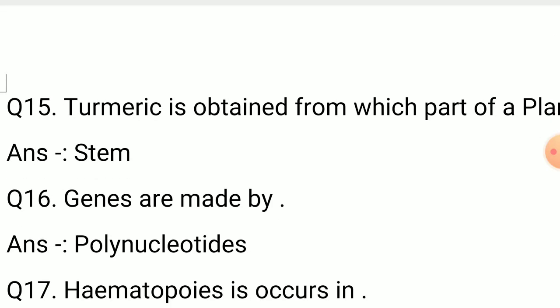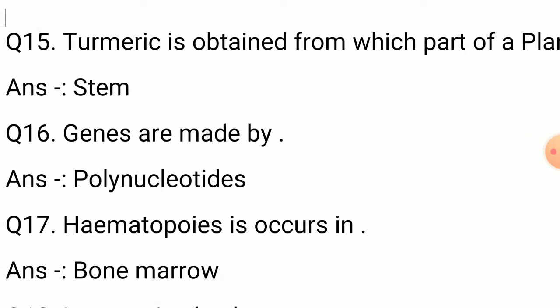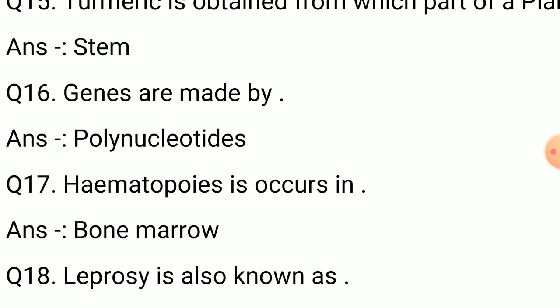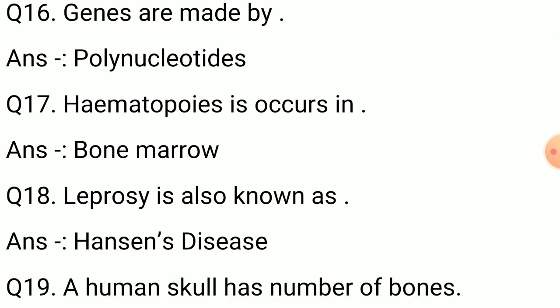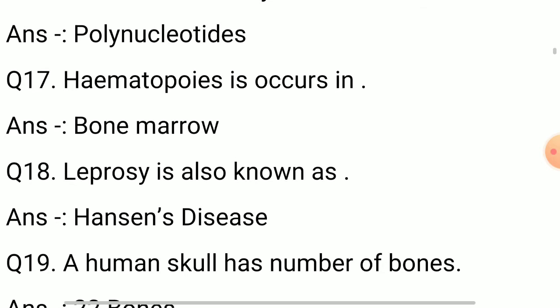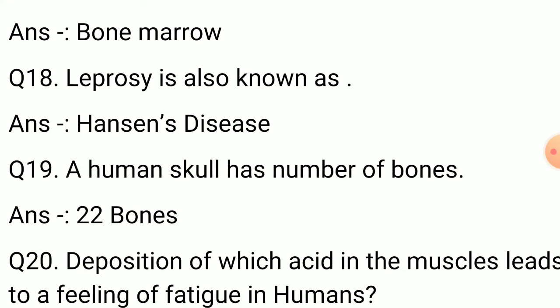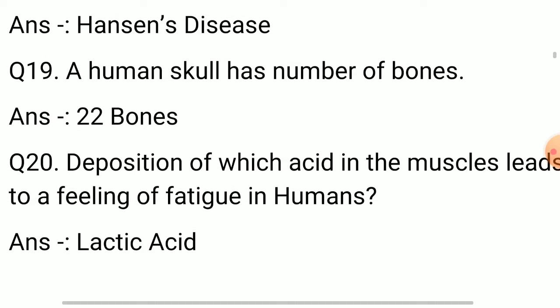Question number 15. Turmeric is obtained from which part of plant? Answer is stem. Question number 16. Genes are made by. Answer is polynucleotides. Question number 17. Hematopoiesis occurs in. Answer is bone marrow. Question number 18. Leprosy is also known as. Answer is Hansen's disease.